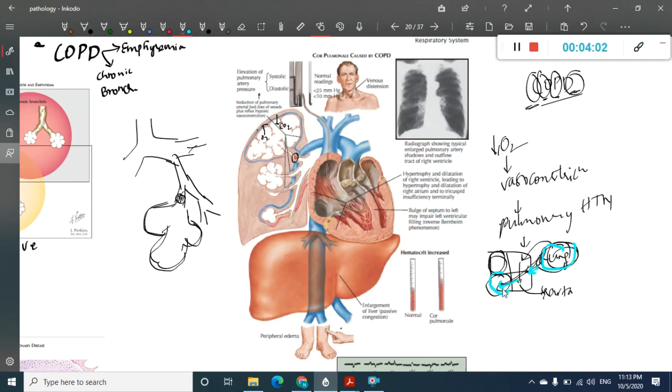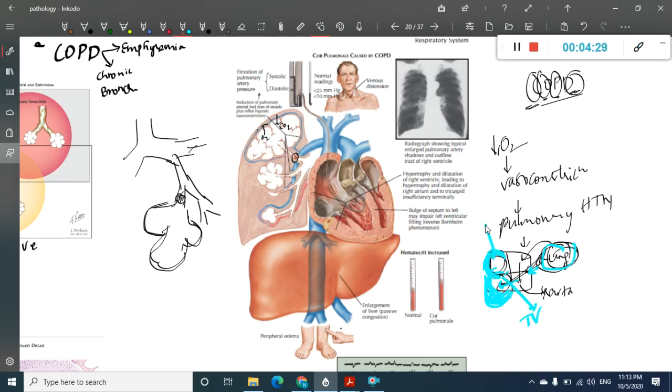So this causes right ventricular hypertrophy. The muscle in the right ventricle has increased, and later there will be hypertrophy and dilatation of the right atrium also. Because of the hypertrophy and dilatation of the right ventricle followed by the right atrium, there is tricuspid valve dilatation also, leading to tricuspid regurgitation.